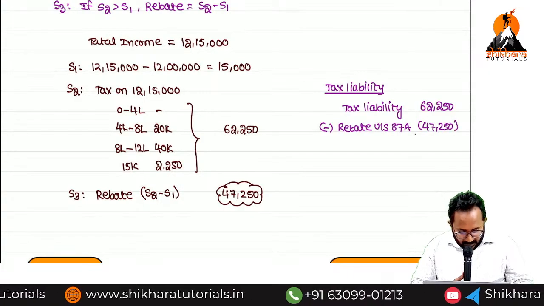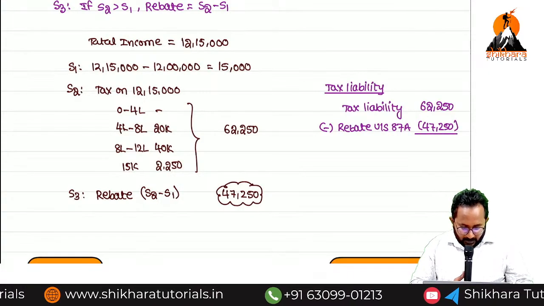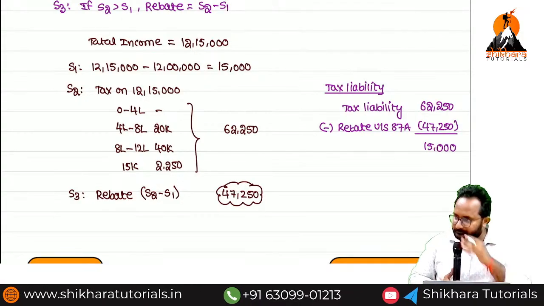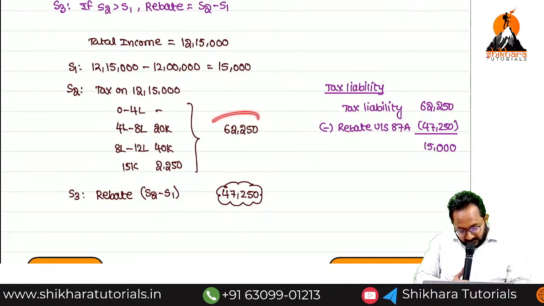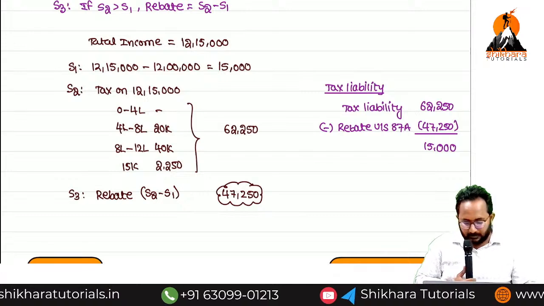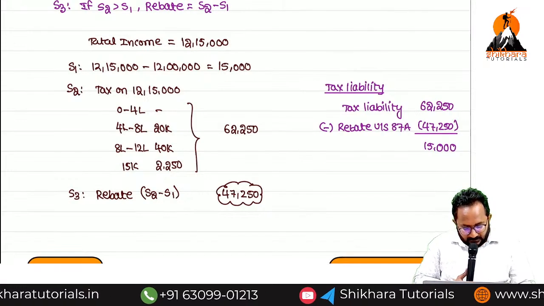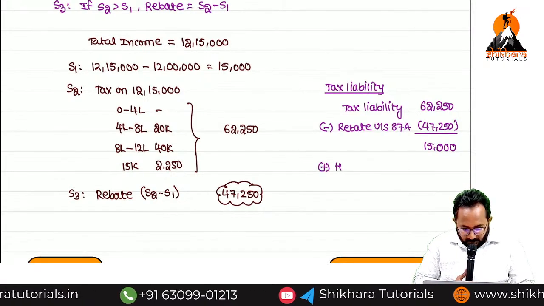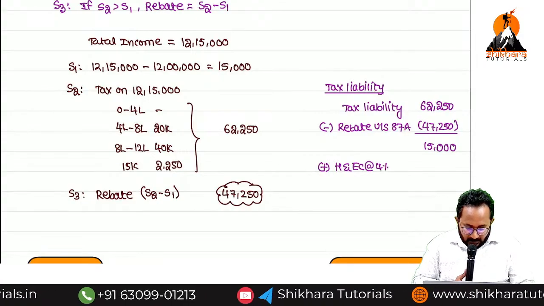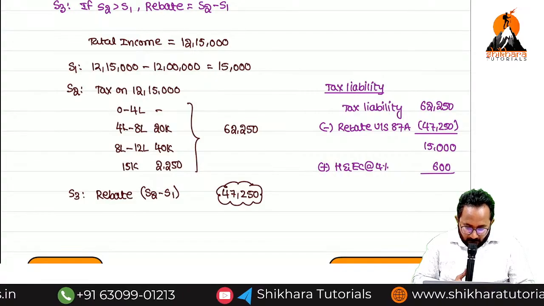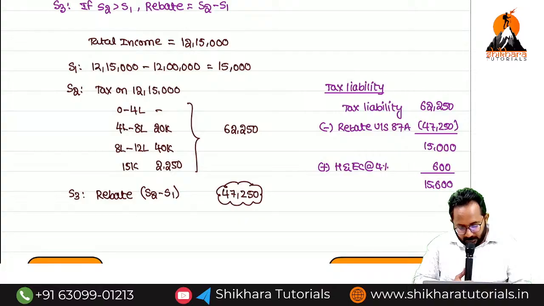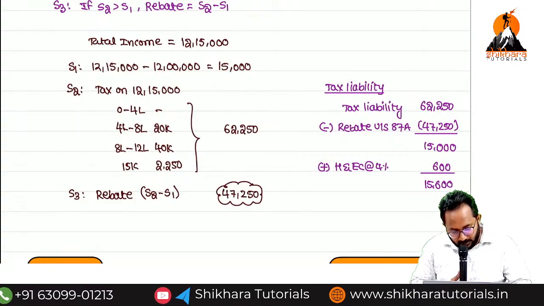So how much balance, ma? 15,000. Simply the excess amount they are asking. Instead of paying this amount of tax, please pay the excess you are earning. But the last step in tax computation is what, ma? Adding health and education cess. So it will be 600. 15,600 is the tax liability after giving the rebate.